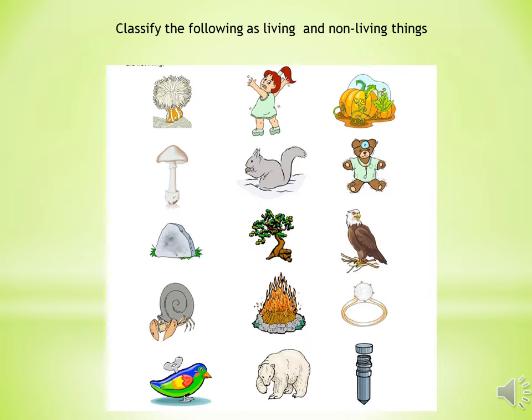So, children, as per your knowledge, you might have classified all these objects correctly as living and non living. For example, the girl standing in the picture is living thing. The teddy bear is the non living thing. Stone is a non living thing, while an eagle is a living thing. So, how do we classify these objects as living and non living? There are certain criteria in our mind. So, let's look at these criteria in deep details.